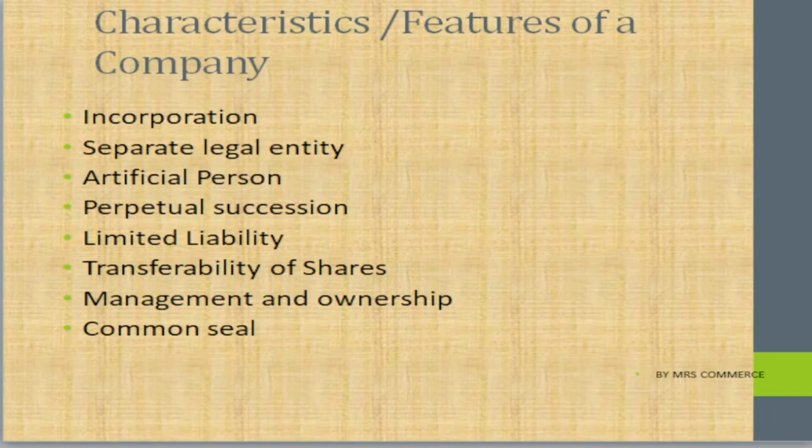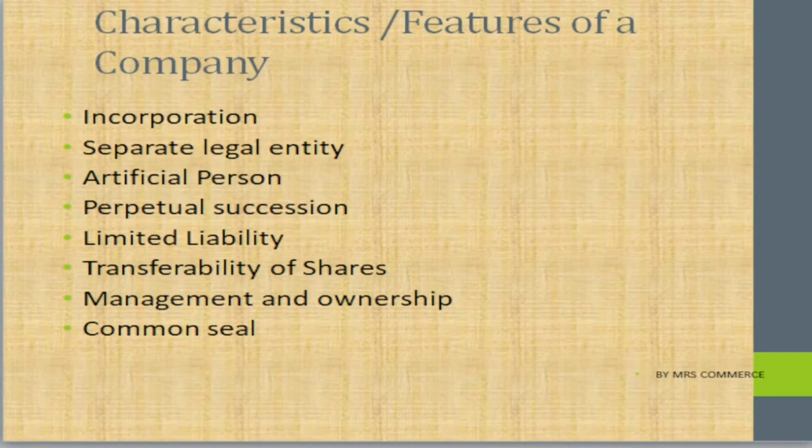Perpetual succession, a company always has perpetual succession, that is, it will have a long life. If any member has become insolvent, that is not going to affect your company, or if any member has become of unsound mind, that also is not going to affect your company. That is what I told you, the members can change, the shareholders can change, the directors can change, the employees can change, but the company will go on unless and until it is wound up by law.